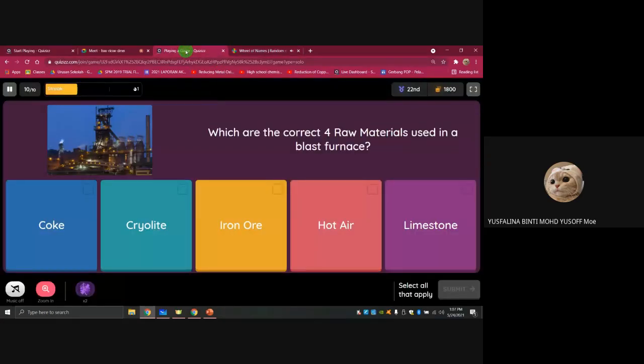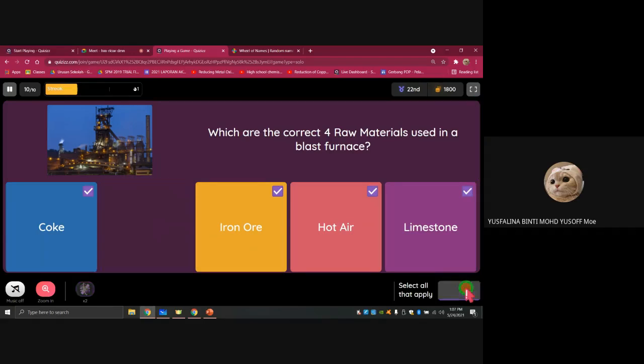Which are the correct 4 raw materials used in the blast furnace? Yes, all except B. Coke, iron ore, hot air, limestone. Yes, very good.